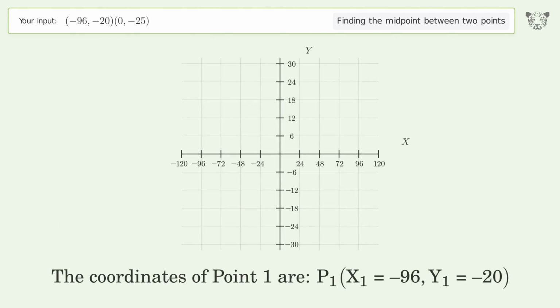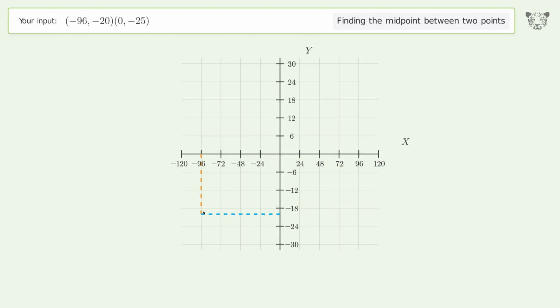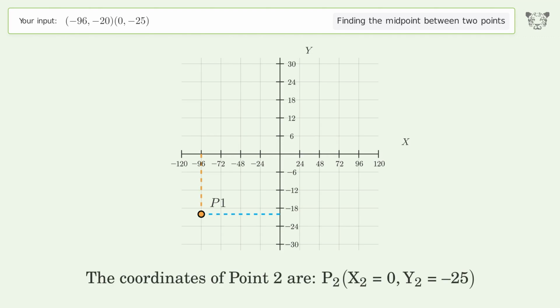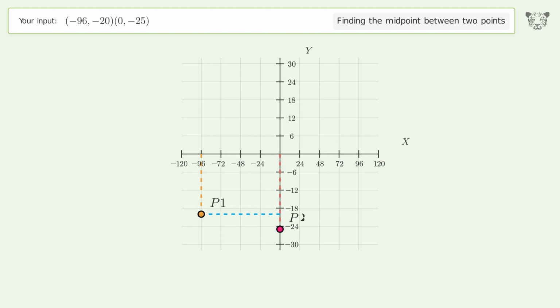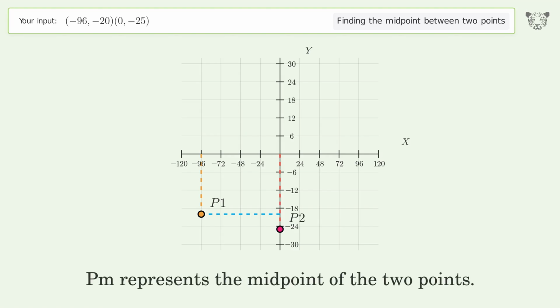The coordinates of point 1 are, x1 equals -96, y1 equals -20. The coordinates of point 2 are, x2 equals 0, y2 equals -25. PM represents the midpoint of the 2 points.